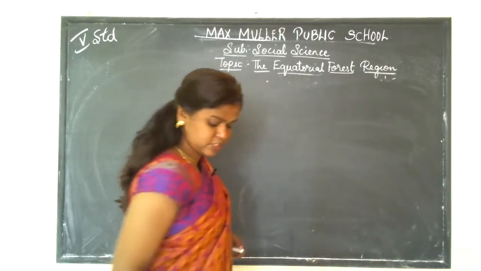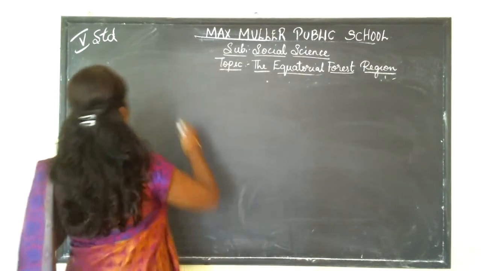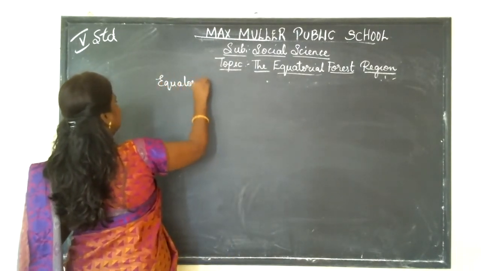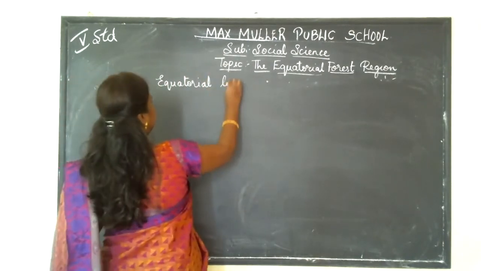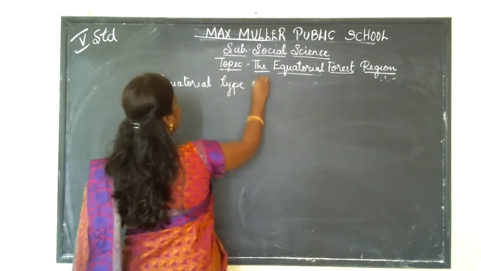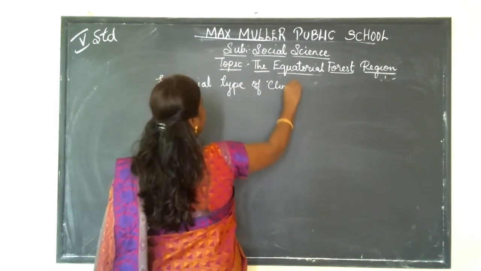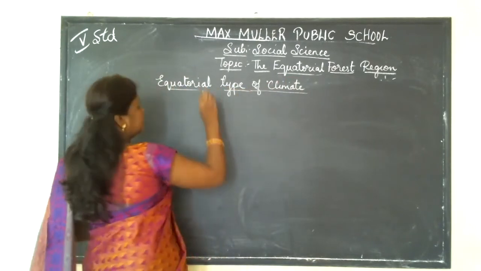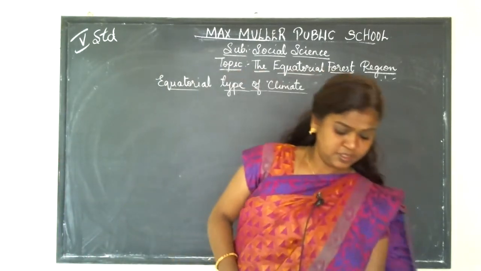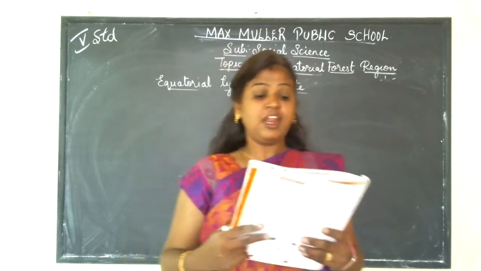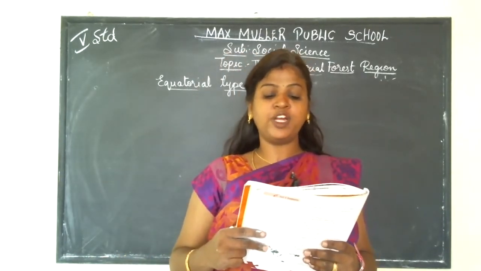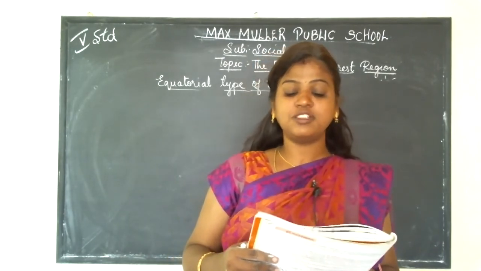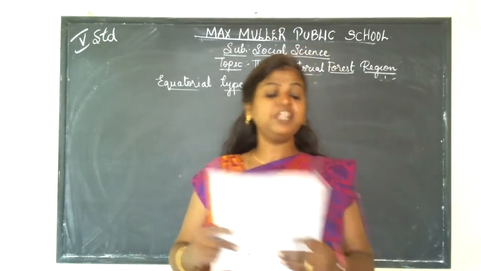So the next one which we will be learning is the equatorial type of climate. The region lies on either side of the equator where the sun rays fall directly almost throughout the year, causing the duration of days and nights to be equal.